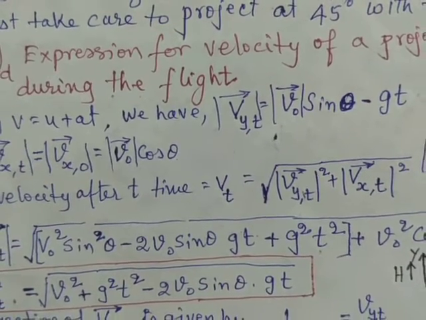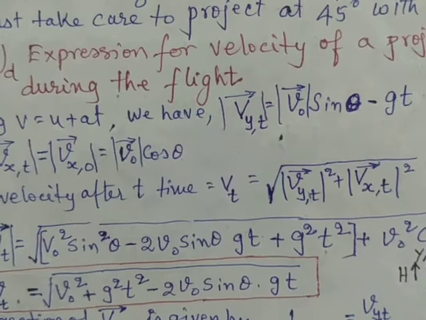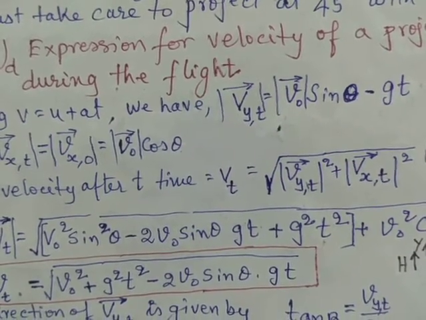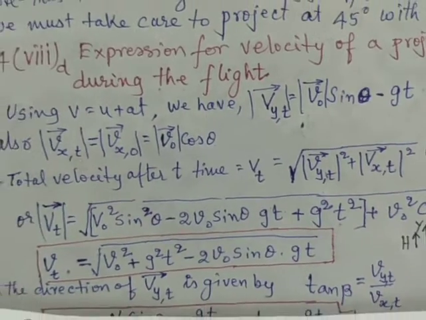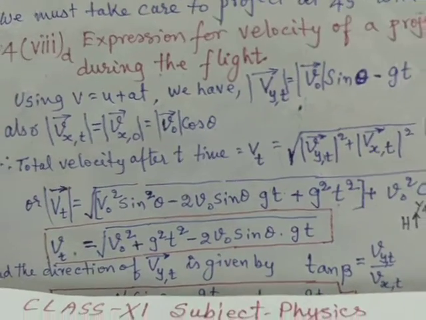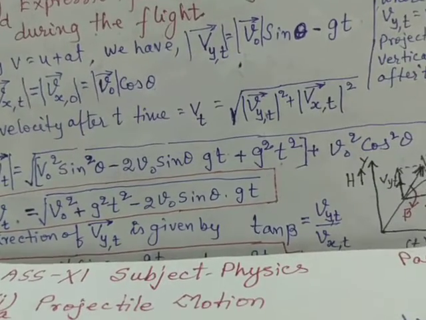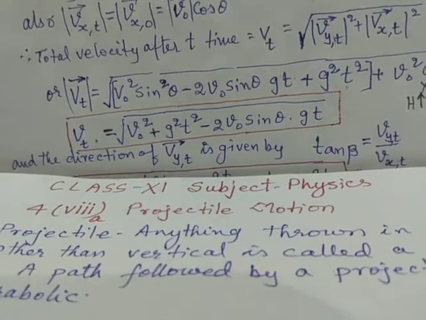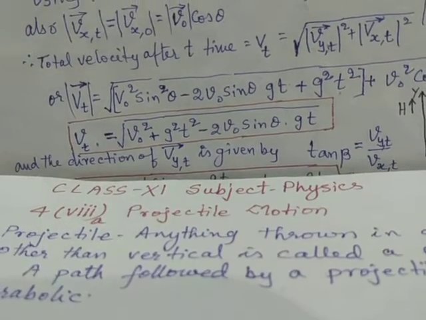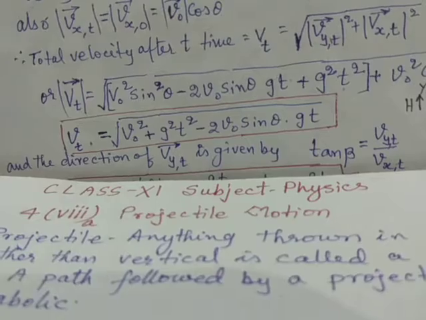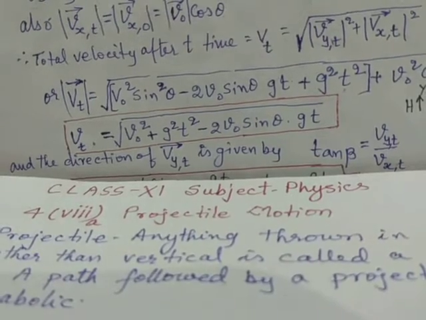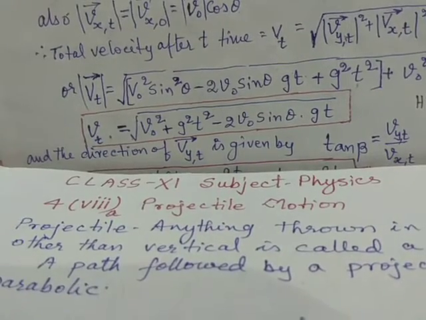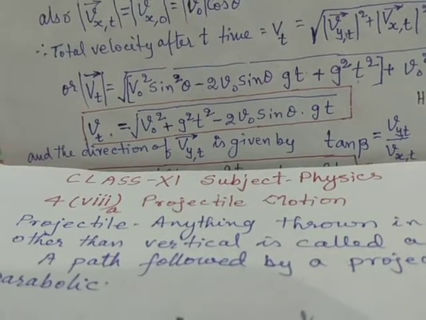We have used the relation v is equal to u plus at, and since acceleration due to gravity is acting vertically downward, we have a minus sign for g. Now we put the value of vy,t and vx,t in this expression for vt, and solving we get vt equal to the square root of v0 square plus g square t square minus 2 v0 sin theta into gt. This is the magnitude of the velocity at any time during the flight.